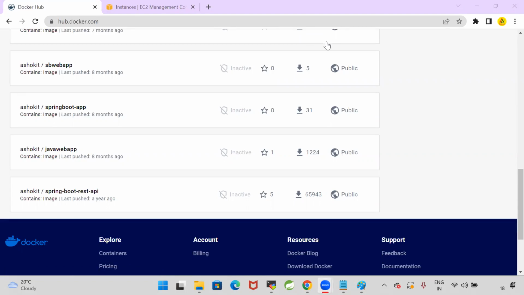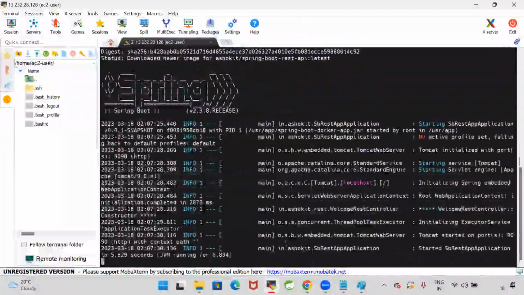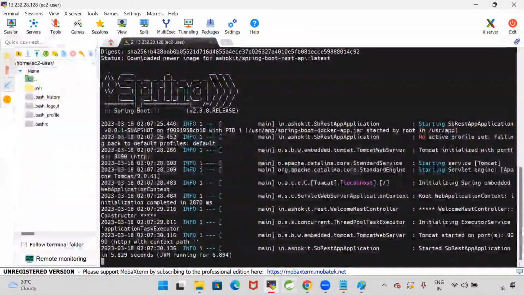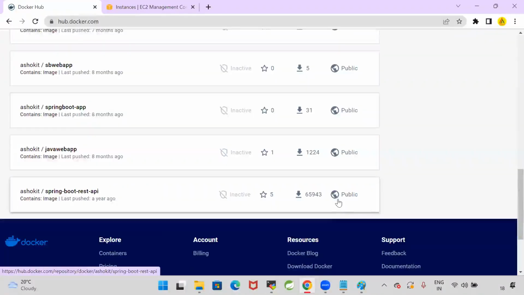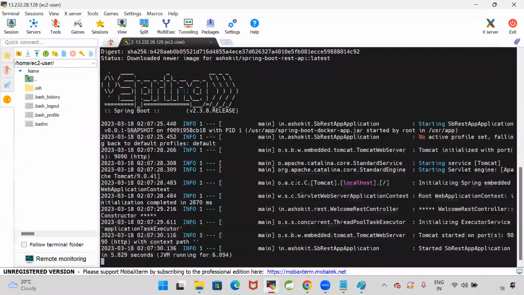Are you clear? As of now, my EC2 instance does not have any relation with my Docker Hub. Is my EC2 instance having any relation with the Docker Hub? No. It is a public image. If Docker is installed in the computer, anybody can pull that image. My EC2 instance has the Linux operating system.